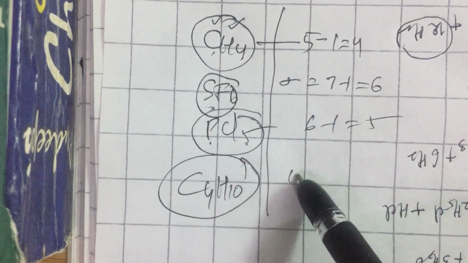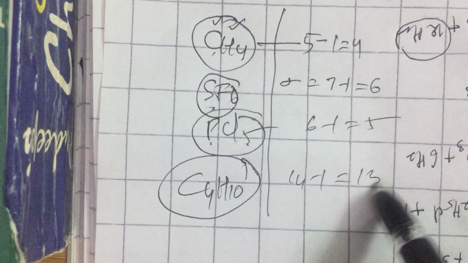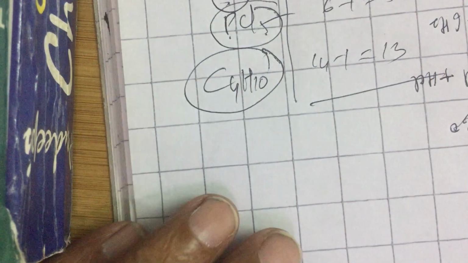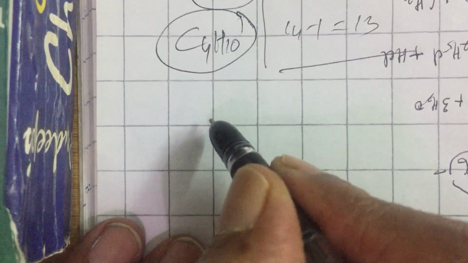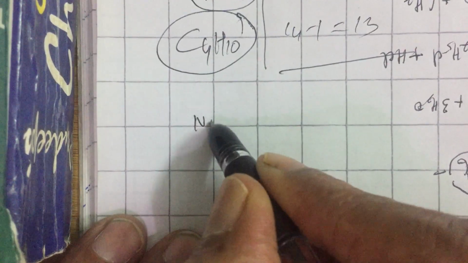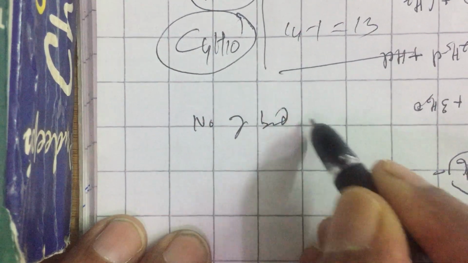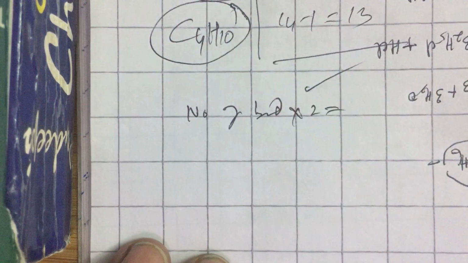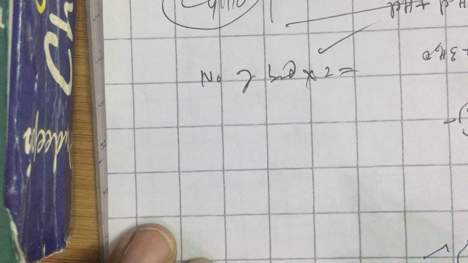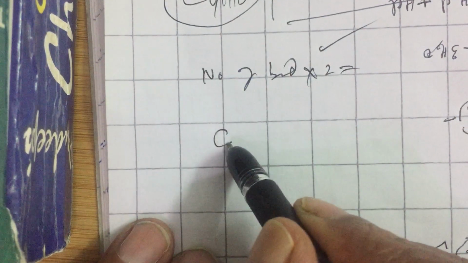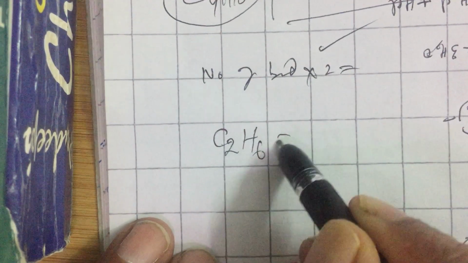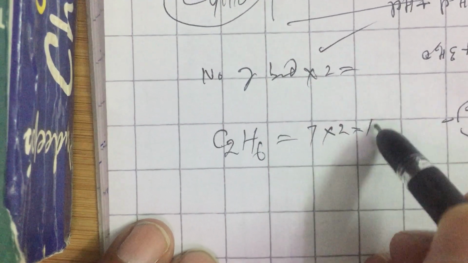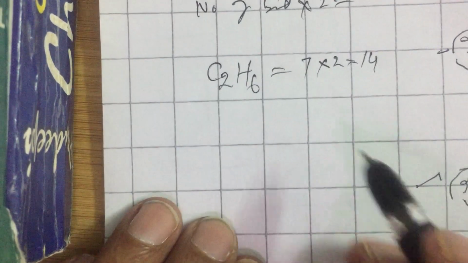C4H10, 14 minus 1, 13 sigma bonds are there. Whenever a sigma bond is formed, the total number of electrons required to make these many bonds is equal to the number of bonds into 2. That is the number of electrons required to make sufficient bonds. If you look at, for example, C2H6, it is supposed to have 7 sigma bonds. So, it requires 7 2s or 14 electrons for making bonds.